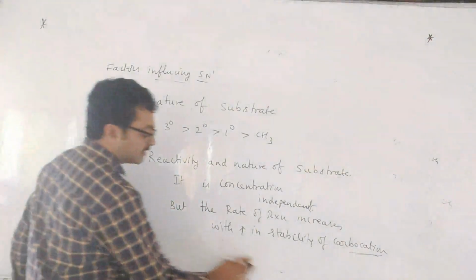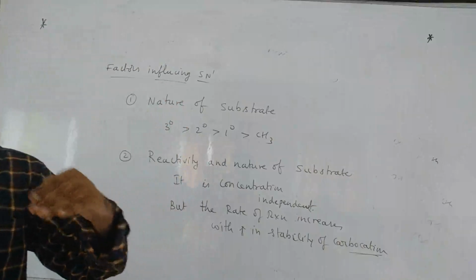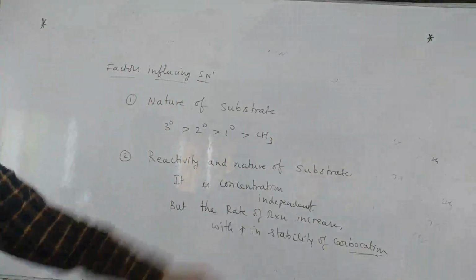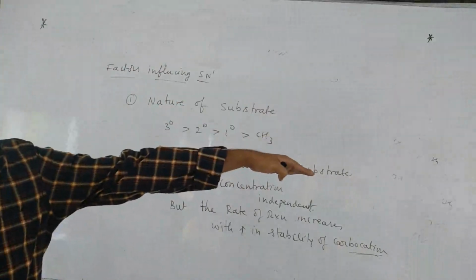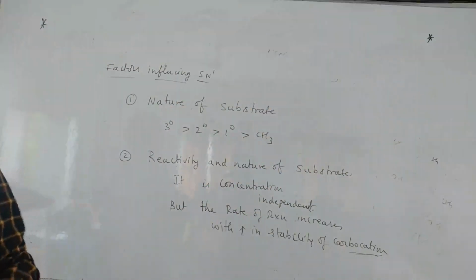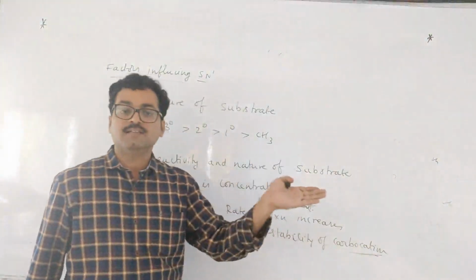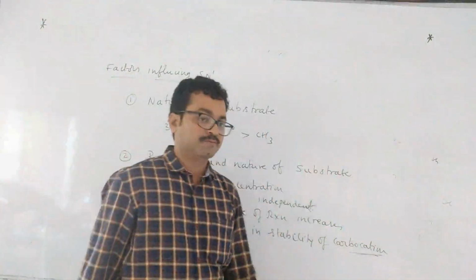And here, racemization. One time they asked in the question, which of the following has racemization to the maximum extent? Racemization I told you already. That one will be maximum, in which case? Like that they will ask. Then also you have to see which is formed more stable. In that case the racemization process will be more.